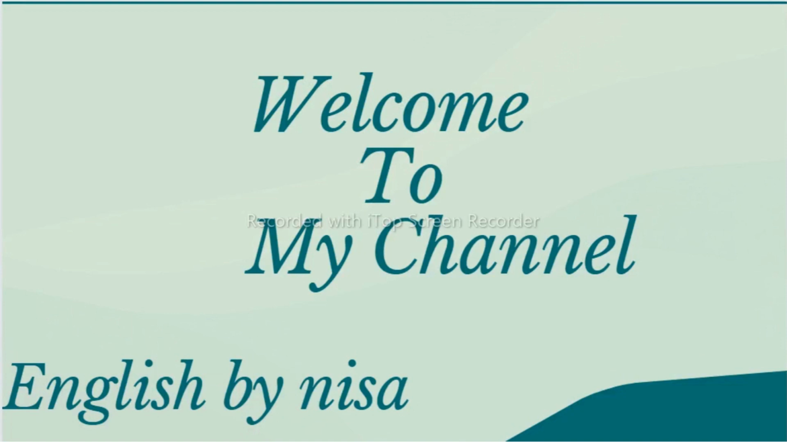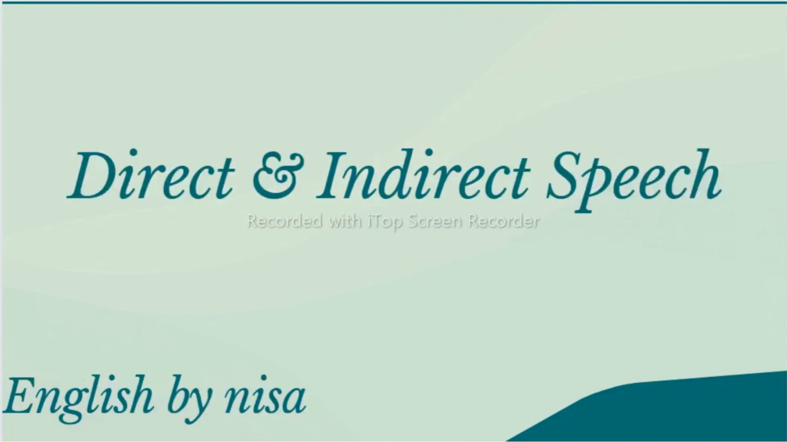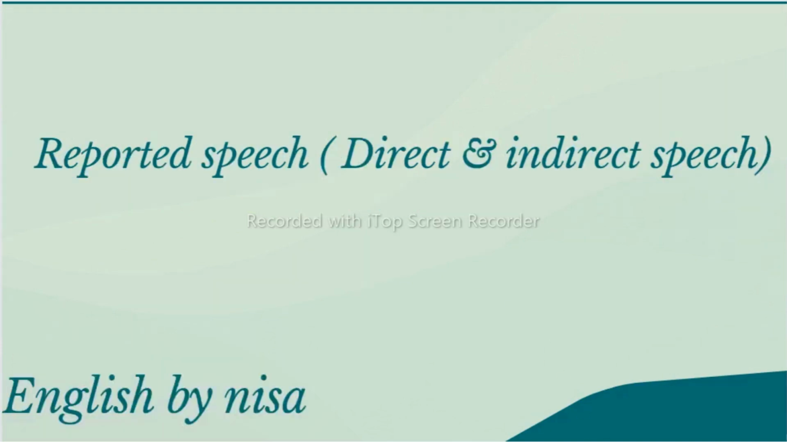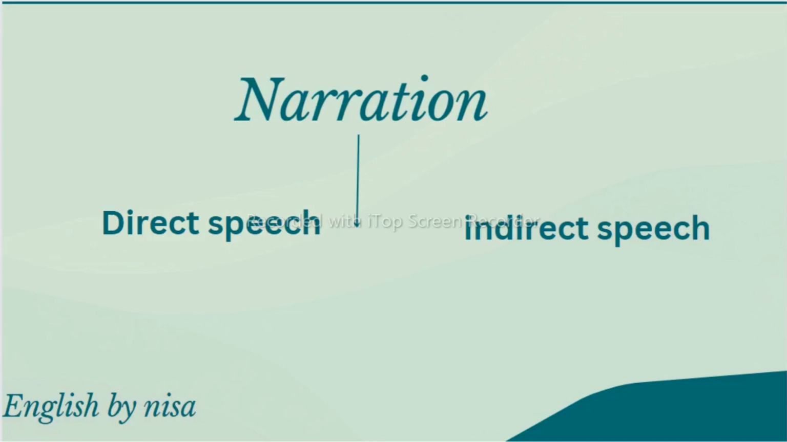So in this video we are going to discuss direct and indirect speech, which is also called reported speech or narration. When we report what a person has said, we do it in two ways: one is direct speech and another is indirect speech. Now let's see what direct and indirect speech are. So narration is of two types, direct speech and indirect speech.